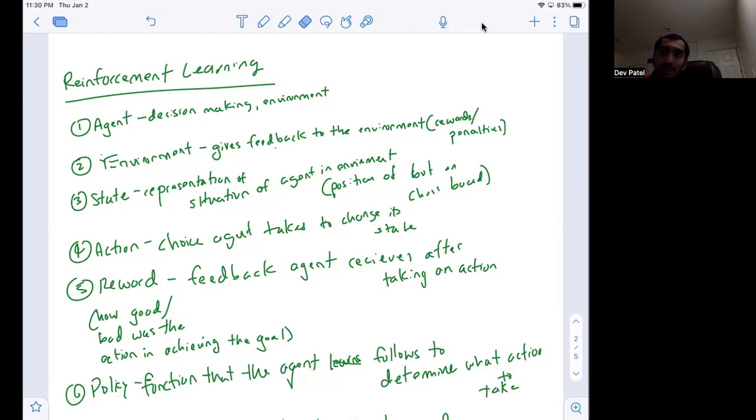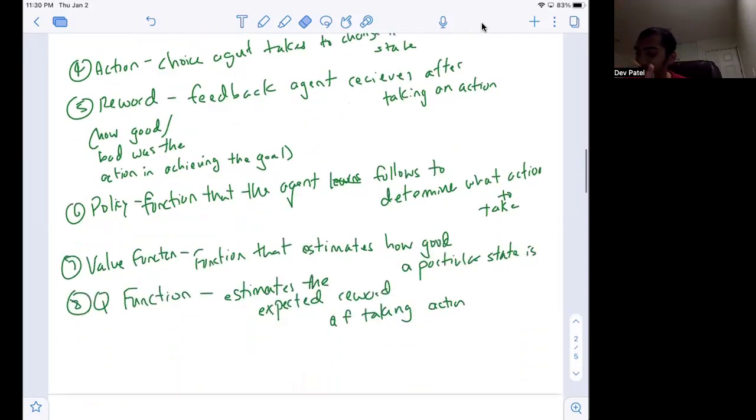So you can think of this as what is the strategy that the agent is following to take on the next action to change their state. And so we have these different ideas. I'll go over a couple more. So we have the value function, which refers to the estimation of how good a particular state is. So going back to the example of a bot on a certain position in a chessboard, understanding or creating a numerical estimation of how good is that position relative to the ultimate goal, which is to win the game. How good is that position of the bot in overall winning the game? So that's the value function. And the objective of the agent is to maximize this value function.